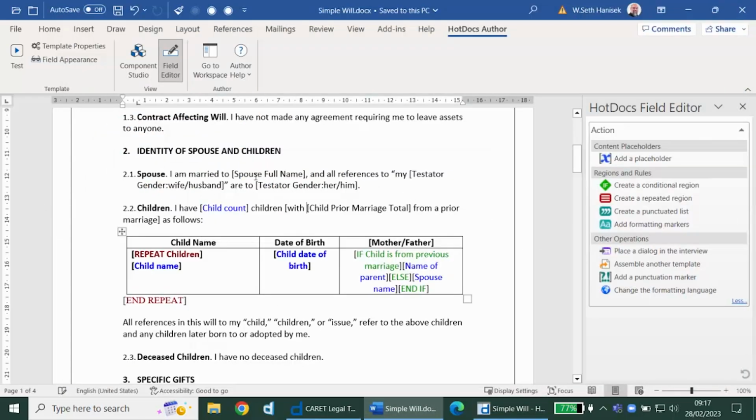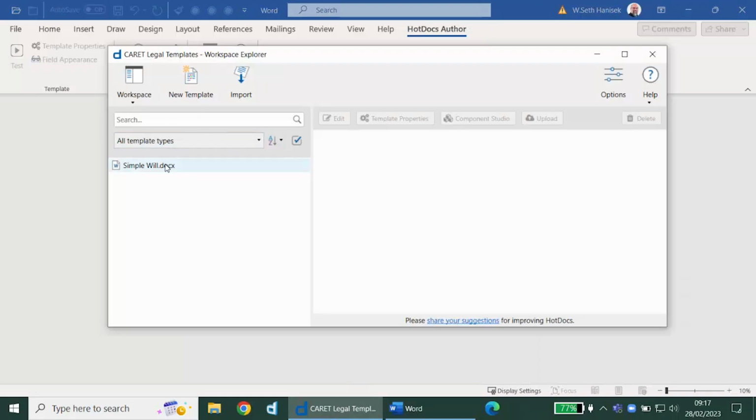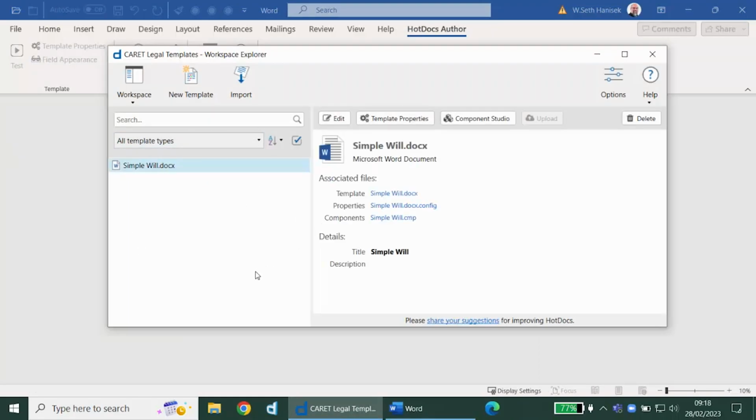And we would continue in this process, adding additional variables, setting up conditions, and then when we're done, we can save and close this template. And at this point, we can publish it into CARET Legal and make mappings to the data in this template to pre-populate the answers to those questions with information from CARET Legal. And I will pass you over to my colleague Raphael, who will explain the details of how to do that.